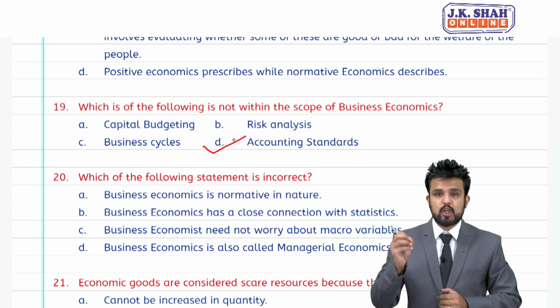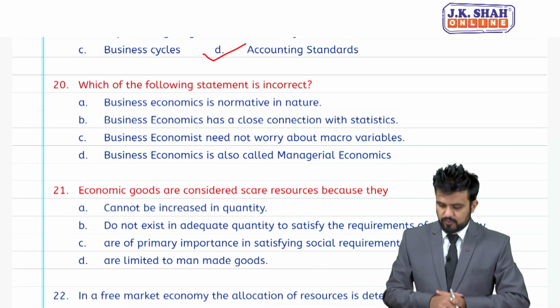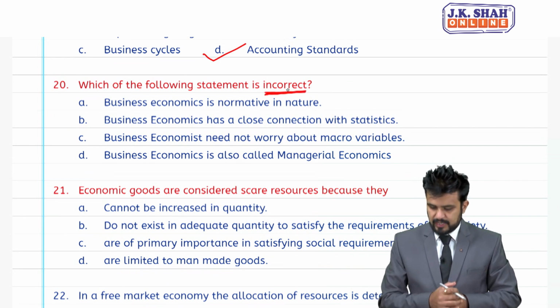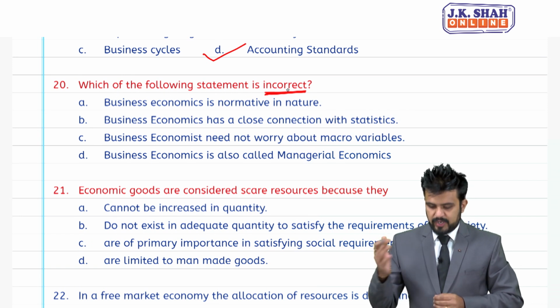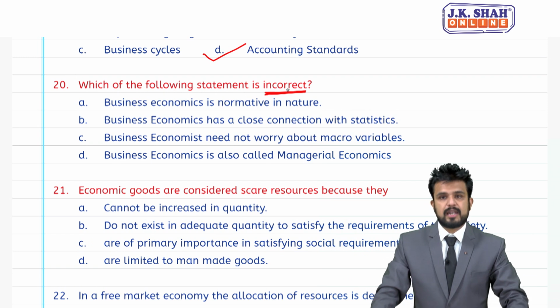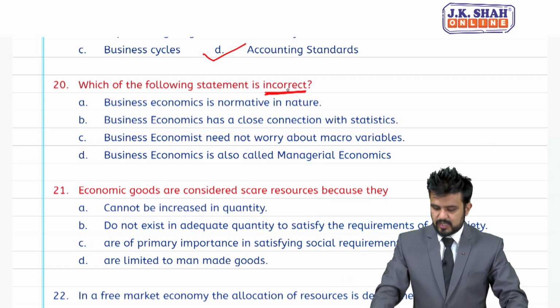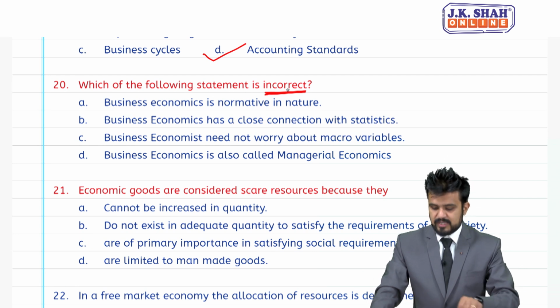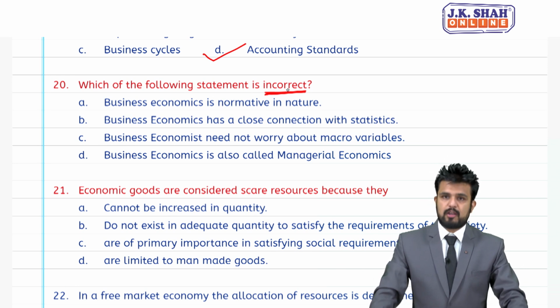Coming to 20. Which of the following statements is incorrect? Which is incorrect, they are telling. A, business economics is normative in nature. Option B, business economics has a close connection with statistics. C option, business economics need not worry about macro variables. D, business economics is also called managerial economics.